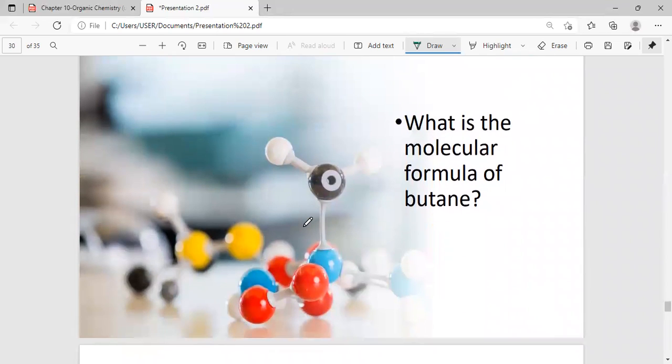All right, the last question. What is the molecular formula of butane? We learned that from the general formula, it is very easy for you to write the molecular formula. So what is the molecular formula for butane? Good. But means 4 carbon atoms. So butane will be C4H10. Well done to all those who answered. Those who are not able to answer, make sure you revise, so you're not left behind.